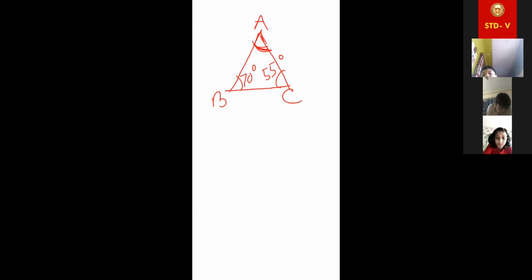Look, suppose a triangle is given. Now at first try to understand. A, B, C. Two angles are given, 70 degree, 55 degree. Find the other angle. How to find? Can I say? No.